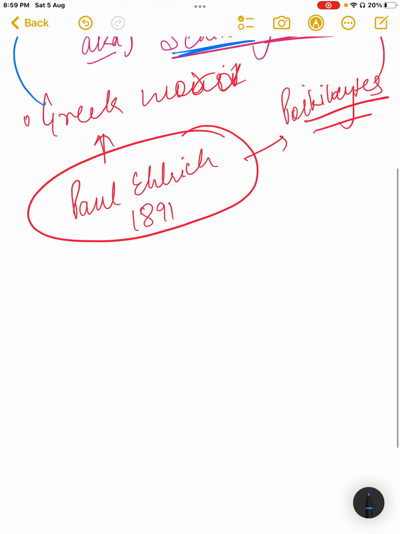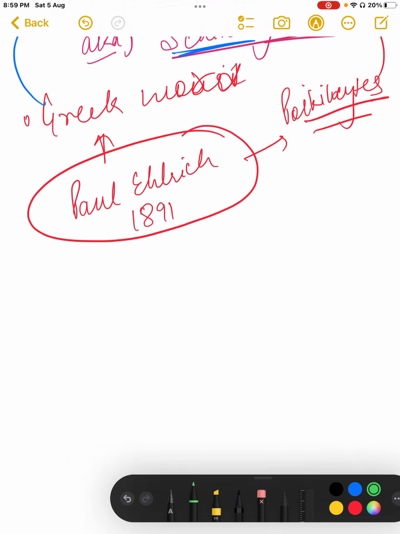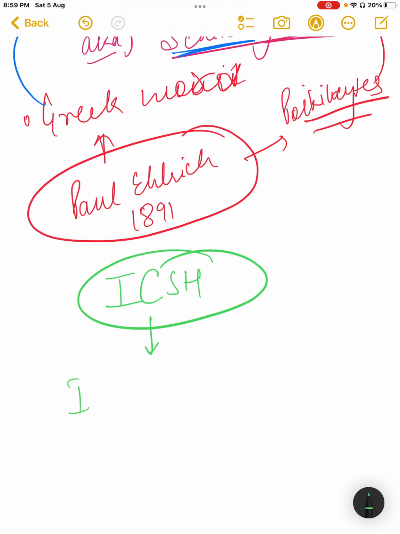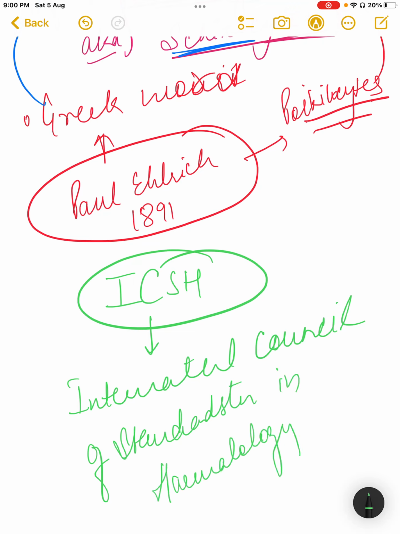Now we have this system in hematology which defines every criterion, so that a standard procedure or a standard principle is followed when we are talking about a particular cell. These guidelines are called ICSH, the International Council for Standardization in Hematology.